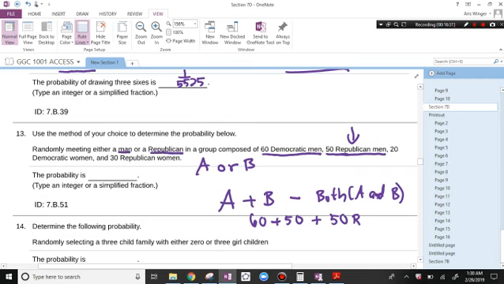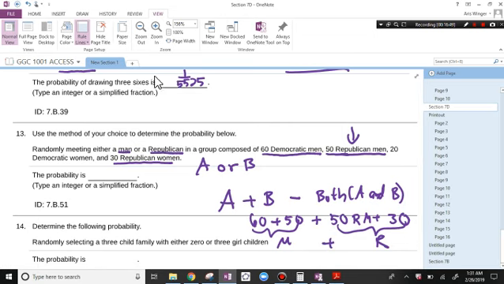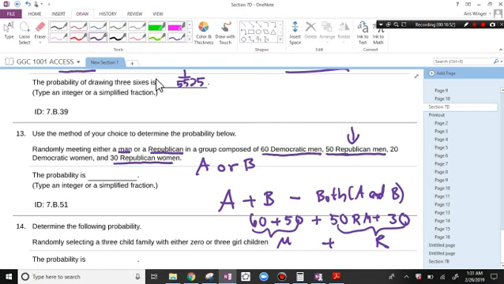And I got another 30 Republicans there. Right. So here are all the men. Here are all the Republicans, right? And so you can see that I have easily double counted these people, right?